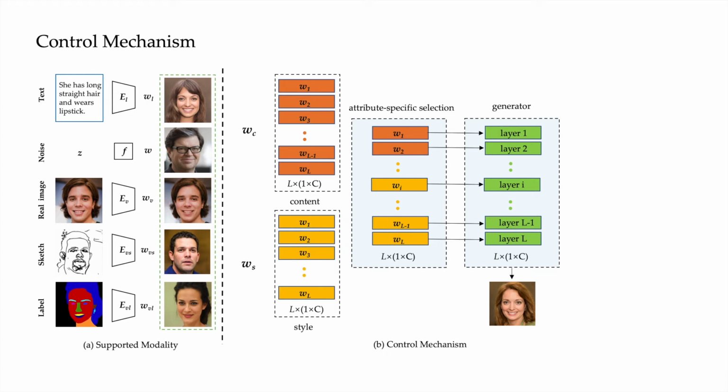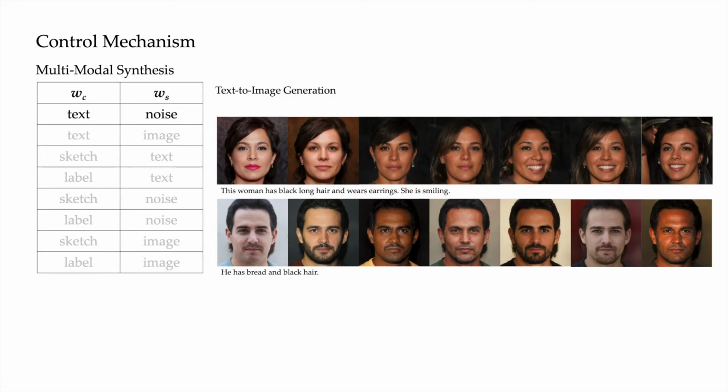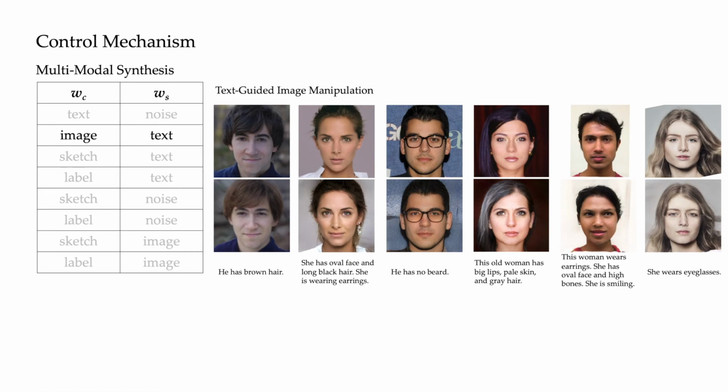As shown, given two codes with the same size, WC and WS, with shape L times C, denoting content code and style code, this control mechanism selects attribute-specific layers and mixes those layers of the style code by partially replacing corresponding layers of the content. For text-to-image generation, the produced images should be consistent with the textual description, thus the content code should be the linguistic code, and a randomly sampled latent code with the same size acts as style code to provide diversity. For text-guided image manipulation, the content code is the visual embedding while the style code is the linguistic embedding.